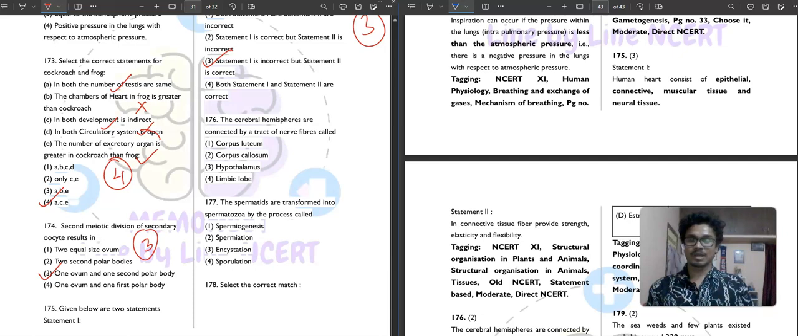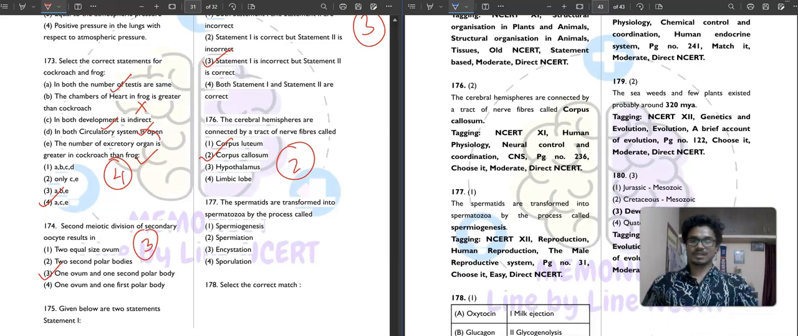176. It is saying that the cerebral hemisphere are connected by a tract of nerve fiber that is called corpus luteum. No, definitely not. Corpus callosum, absolutely correct. Hypothalamus, limbic lobe. No, so corpus callosum is that tract. So second option is your correct answer. Then question number 177. It is saying that the spermatids are transformed into spermatozoa by the process called spermiogenesis, spermiation, encystation or sporulation. So this is your spermiogenesis. So first option is your correct answer.